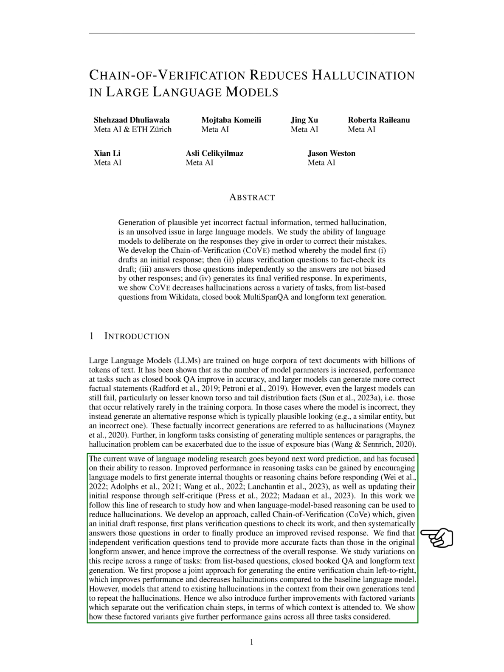We've tested this approach across a range of tasks, from list-based questions to closed-book QA and long-form text generation. We've proposed a joint approach for generating the entire verification chain from left to right, which improves performance and reduces hallucinations compared to the baseline language model. However, models that pay attention to existing hallucinations in their own generations tend to repeat the hallucinations. So, we've also introduced improvements with factored variants that separate the verification chain steps, focusing on which context is attended to. These factored variants have shown further performance gains across all tasks considered.